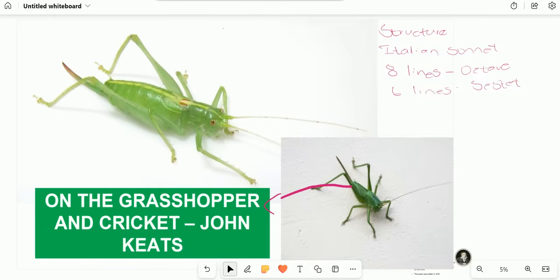Remember I said that when you analyze the poem, you start with the author's background so that you understand the kind of subject that he would write about. Secondly, you go into the title, because the title will give us an indication of what the poem is about. But it is also important to note the structure of the poem. We've got various structures, like free verses, ballads, and sonnets. Now this one is a sonnet.